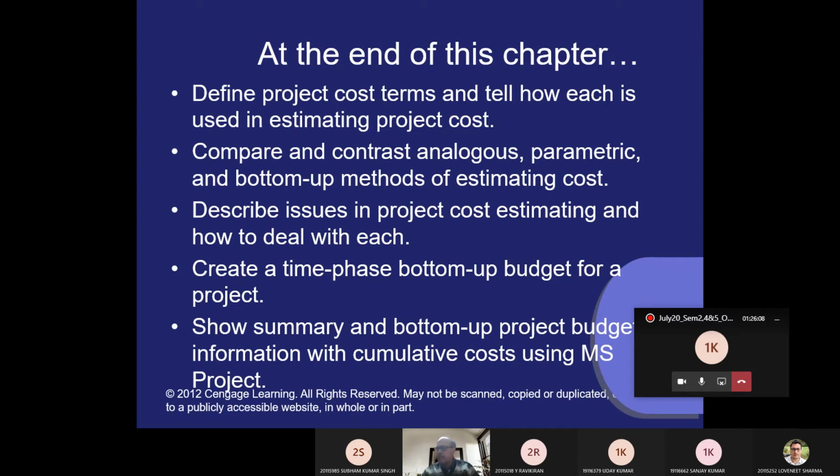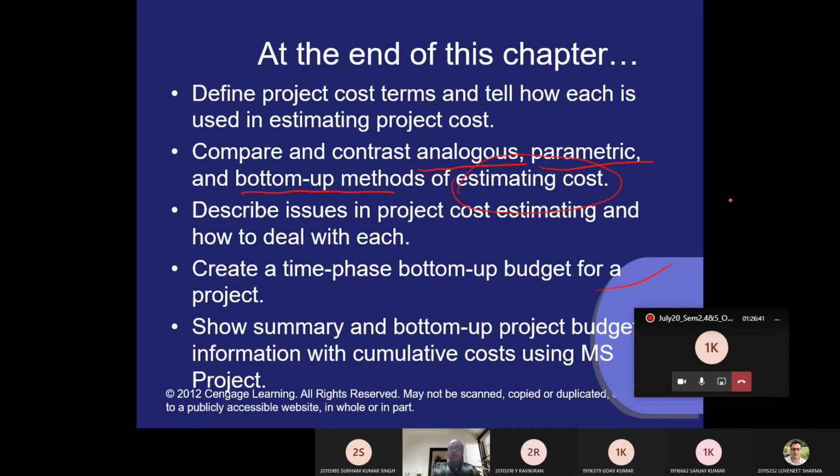Three important methods we will talk about. All three method names are given here: analogous method, parametric method, and bottom-up method. These three methods are used for estimating cost, which all of you must have learned in management accounting also. We will also describe the issues in project cost estimating and how to deal with each, and we will see creating a time-phased bottom-up budget for the project in this chapter.